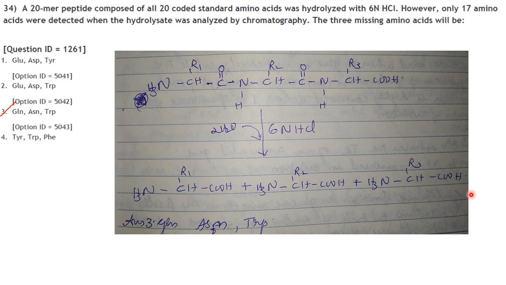Other amino acids cannot be reliably measured. For example, tryptophan is destroyed during the reaction. So the 3 amino acids are glutamine, asparagine and tryptophan. Answer is option 3. Glutamine and asparagine got converted to glutamic acid and aspartic acid, and tryptophan was destroyed in the reaction.